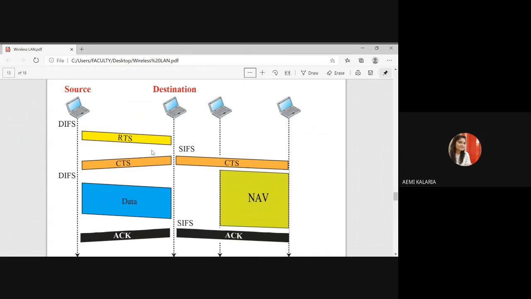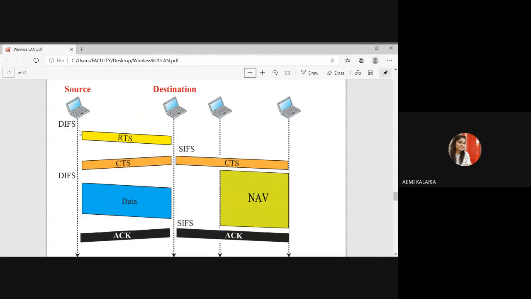But some different terms are there: DIFS means distributed interframe space, SIFS means short interframe space, RTS means request to send, and CTS means clear to send. So before sending any data in wireless LAN, they first synchronize: they first ask, and if the destination says okay, it is clear from my side, then it will send the data. Now if you carefully observe here, what is this NAV? NAV means network allocation vector. So whenever, let's say, another station wants to transmit data at a time.